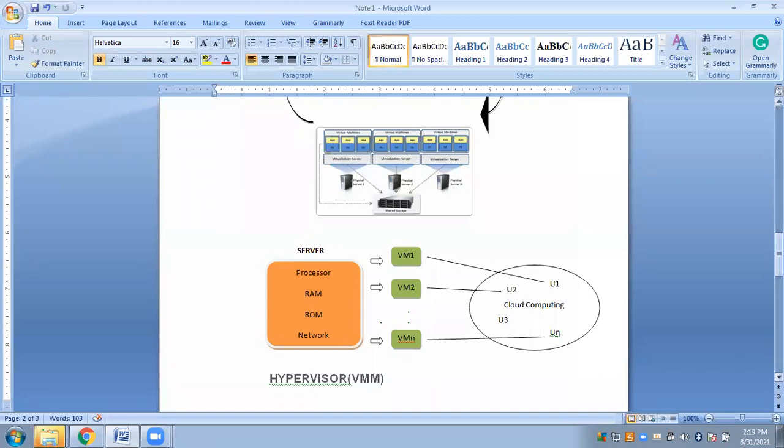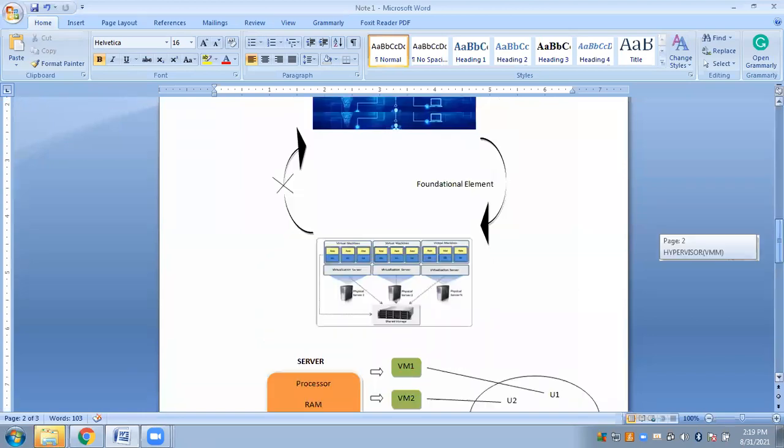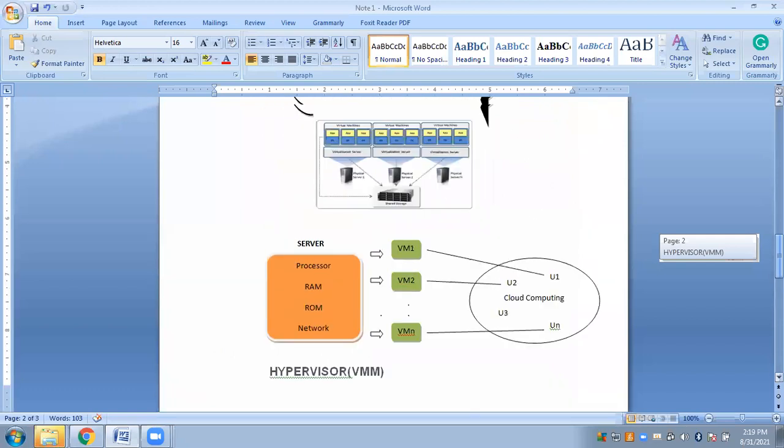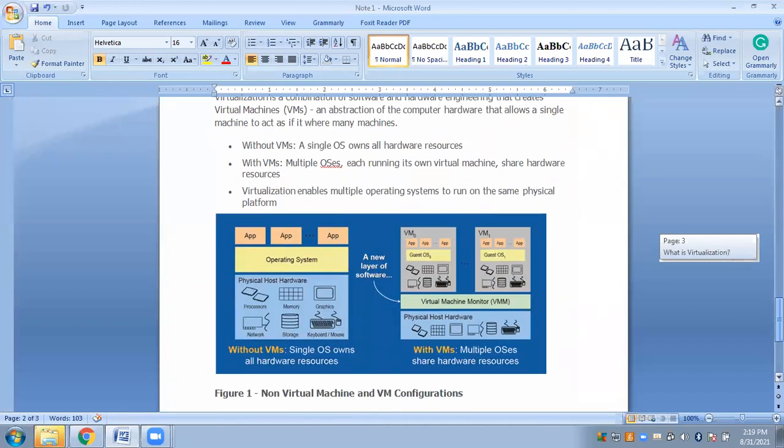Anyway, this is what virtualization is mainly. As you can see, just look at this diagram here. Without a virtual machine, this is my physical device. We have this much physical resources like processors, memory, graphics, storage, network, mouse, keyboard. These are the various physical resources that I have.